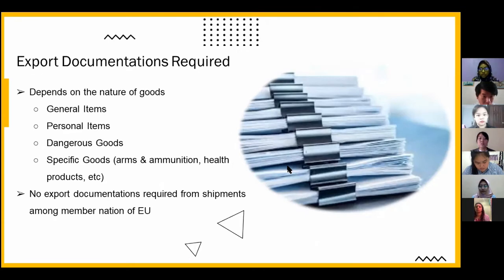The export documents required by Austria also depend on the nature of the goods, such as general items, personal items, dangerous goods, and specific goods. The Austrian government listed the specific goods such as arms and ammunition, health products, food products, and chemical products, and so on. Meanwhile, for shipment between member nations of the European Union, no export documentation is required to clear customs when the goods shipments are in free circulation.